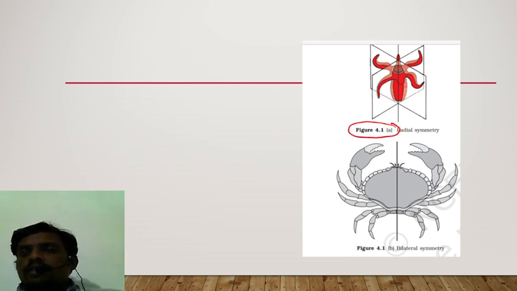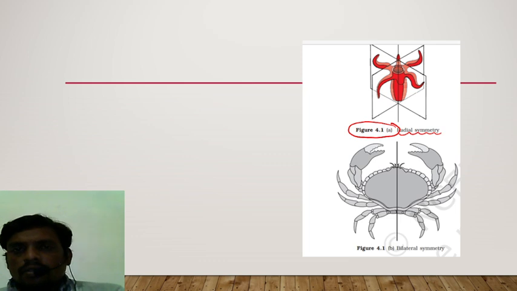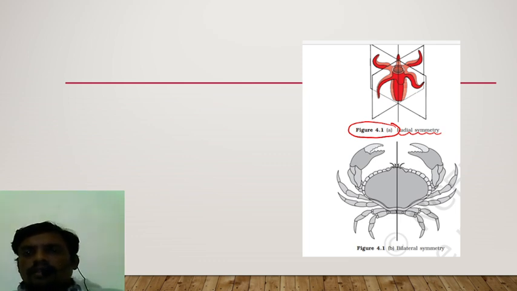In this diagram, you can clearly see the difference. This is an NCERT diagram I have taken from the textbook. Radial symmetry you can see in the first diagram. Any plane passing through the central axis of the animal body, this is one plane, this is one plane, cuts the animal body into two identical equal halves. Whereas in bilateral symmetry, only one plane passing through the central axis divides the animal body into two identical equal halves. This is for symmetry.